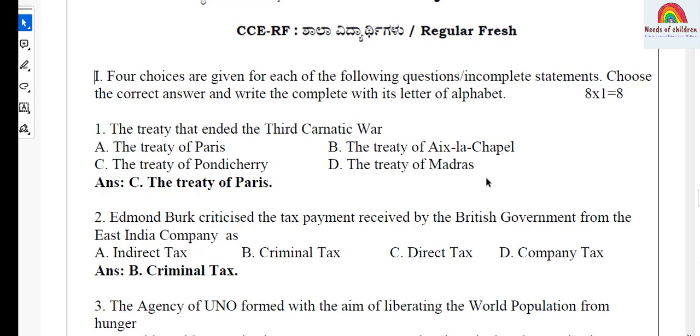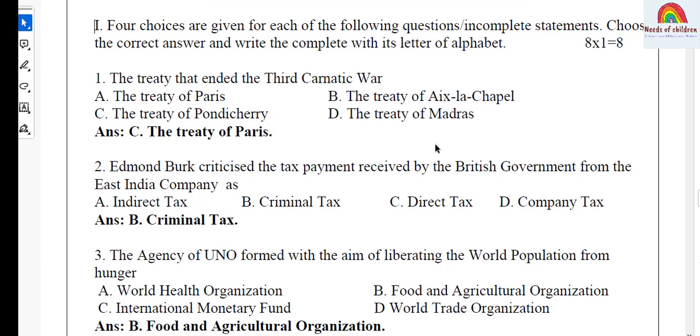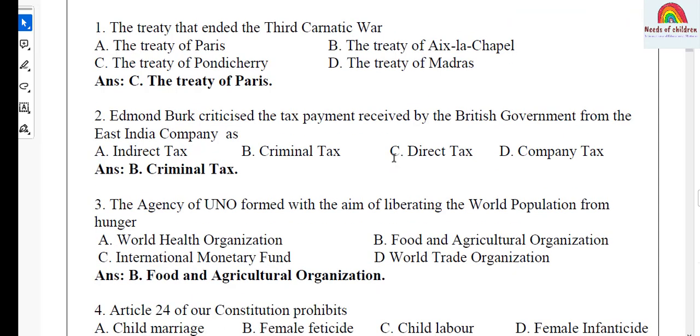This question is from history, advent of Europeans to India. So the first lesson, advent of Europeans to India, you have to give importance to this lesson. Let's move on to the second one.